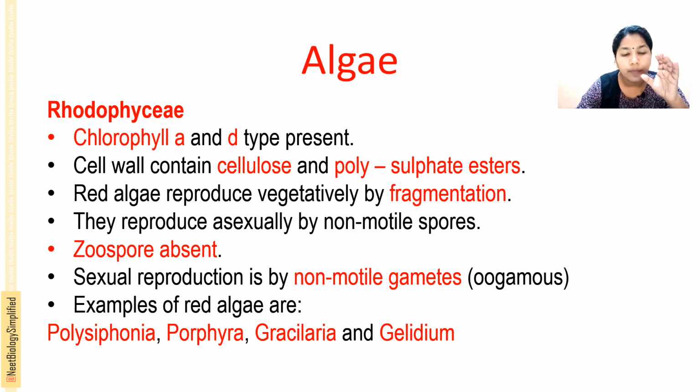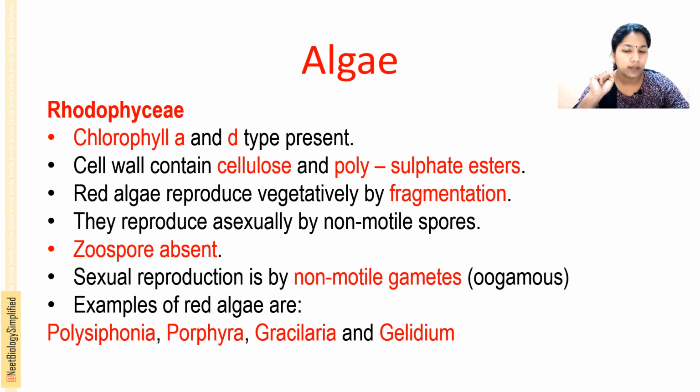Red algae reproduce vegetatively by fragmentation. Asexual reproduction is by non-motile spores. Till now, in the green algae and brown algae, we studied motile, flagellated zoospores.